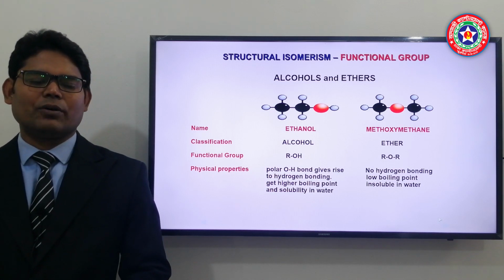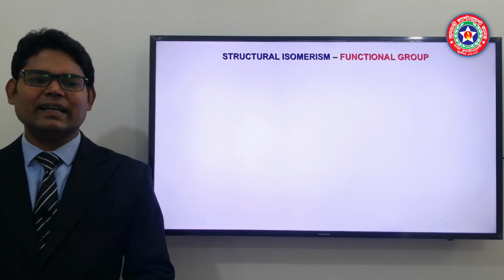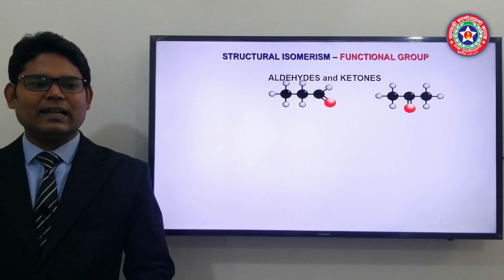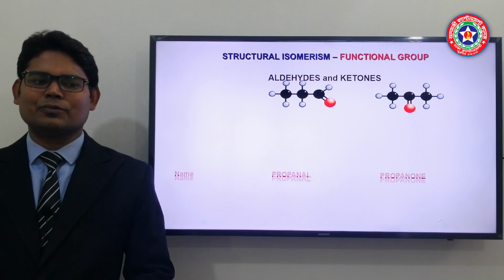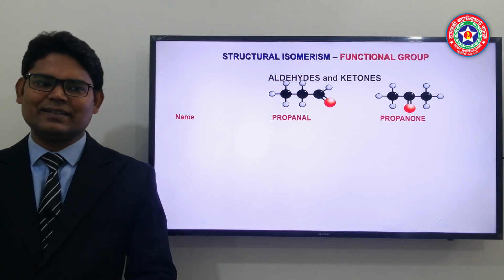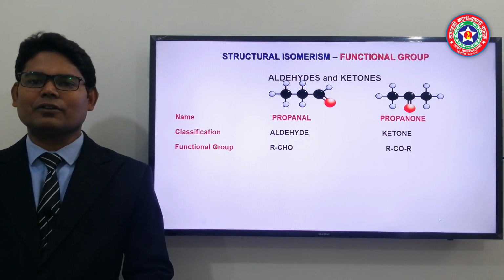Now our next example is aldehyde and ketone. As I said, if an aldehyde is there, a ketone structure is also possible. So in aldehyde the CHO functional group is there, and in ketone the CO functional group is there. You can see their general formulas.